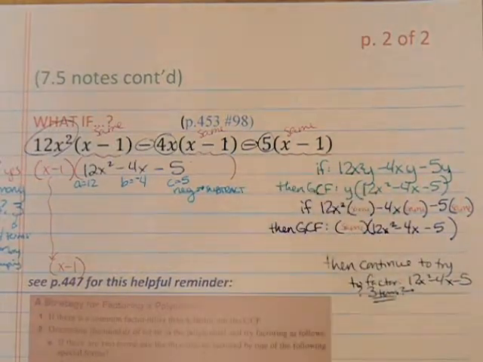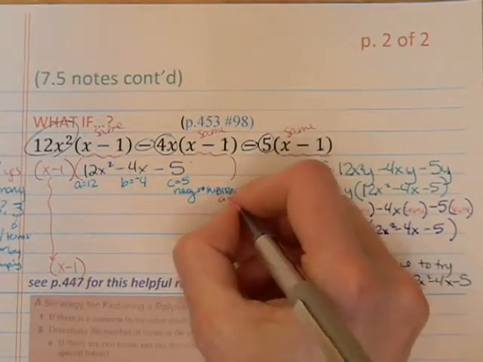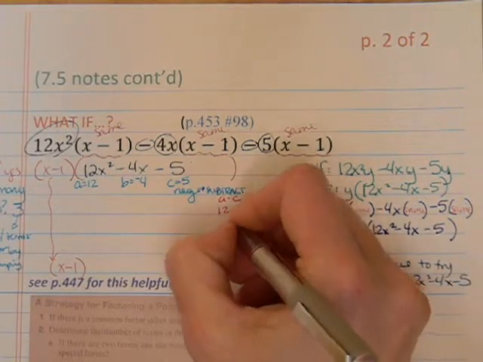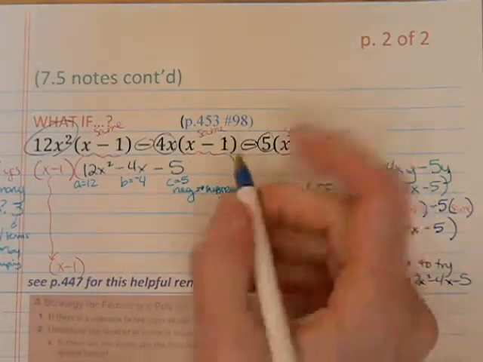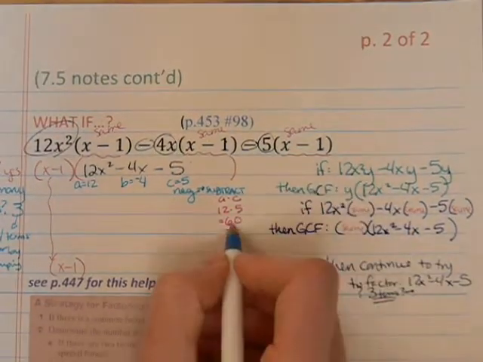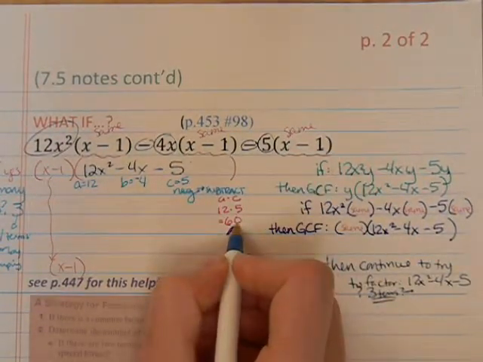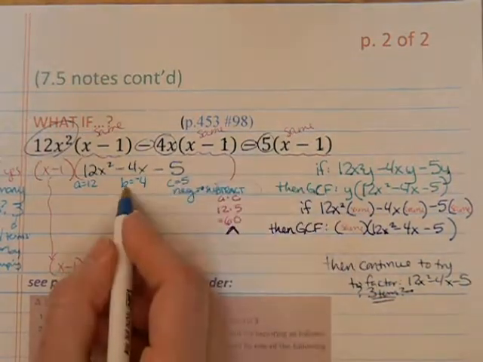And now we're going to take our A value times our C value. In this case, 12 times 5, that gives us 60. And we're going to split that into factors and find the pair of factors that multiply to give us 60, but will subtract to give us negative 4.